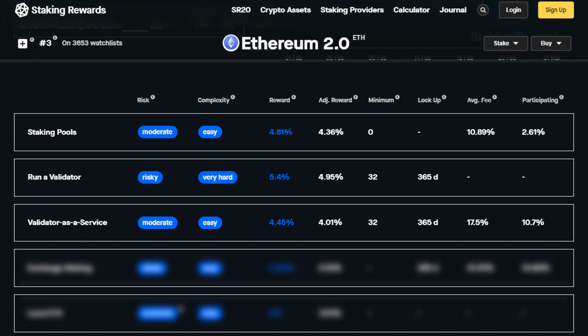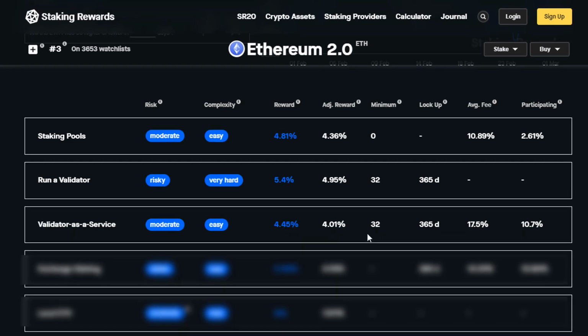So in a way, Validator as a service is very similar to staking pools, but this is more of a centralized service. So the rewards for Validator as a service might be lower than a staking pool just because there may be more middleman fees. Additionally, because someone is setting up and running a validator for you, there also may be a minimum amount of ETH, just like if you're going to run your own validator.